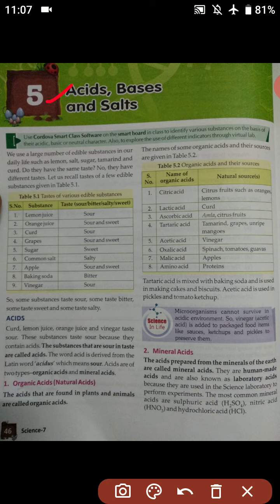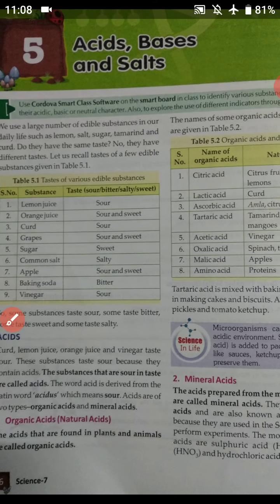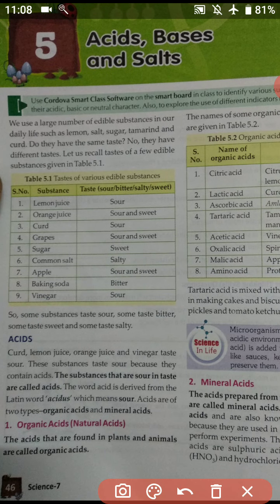We use a large number of edible substances in our daily life such as lemon, salt, sugar, tamarind and curd. So students, we all use this kind of substances in our daily life. Lemon, salt, sugar, tamarind, which is known as imli, and curd. Do they have the same taste? No. They have different tastes.